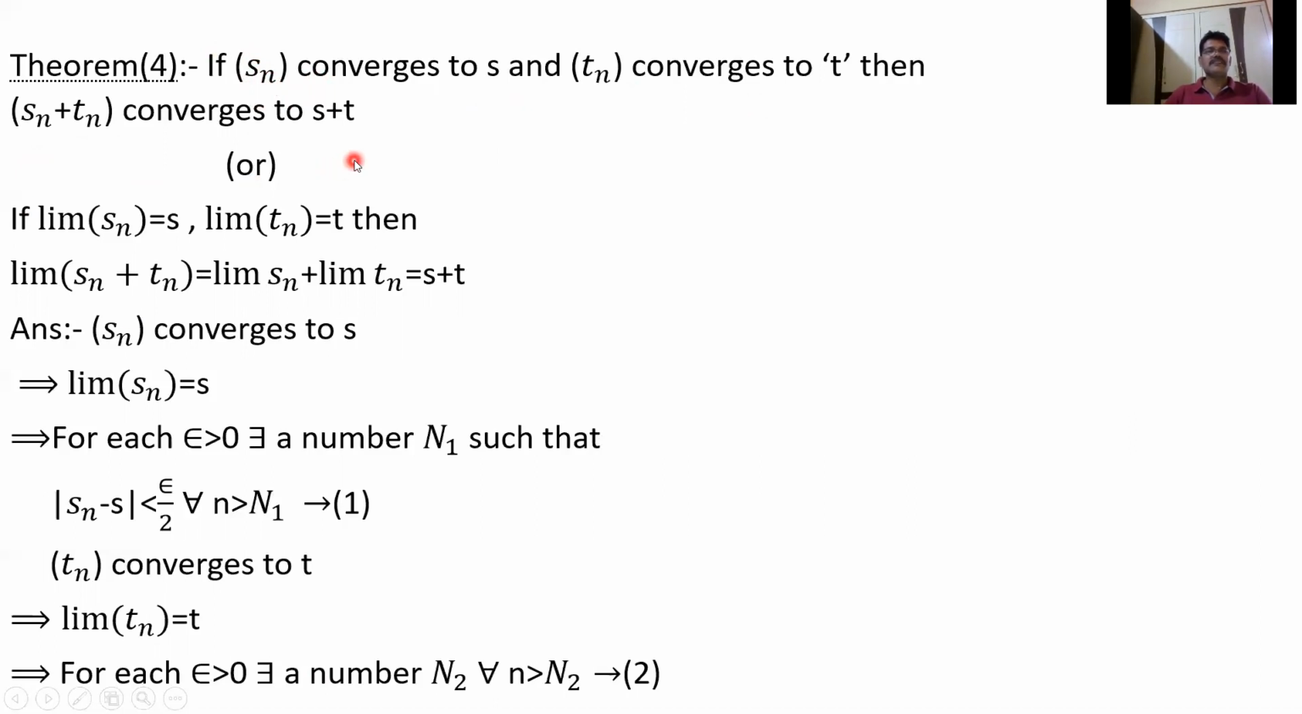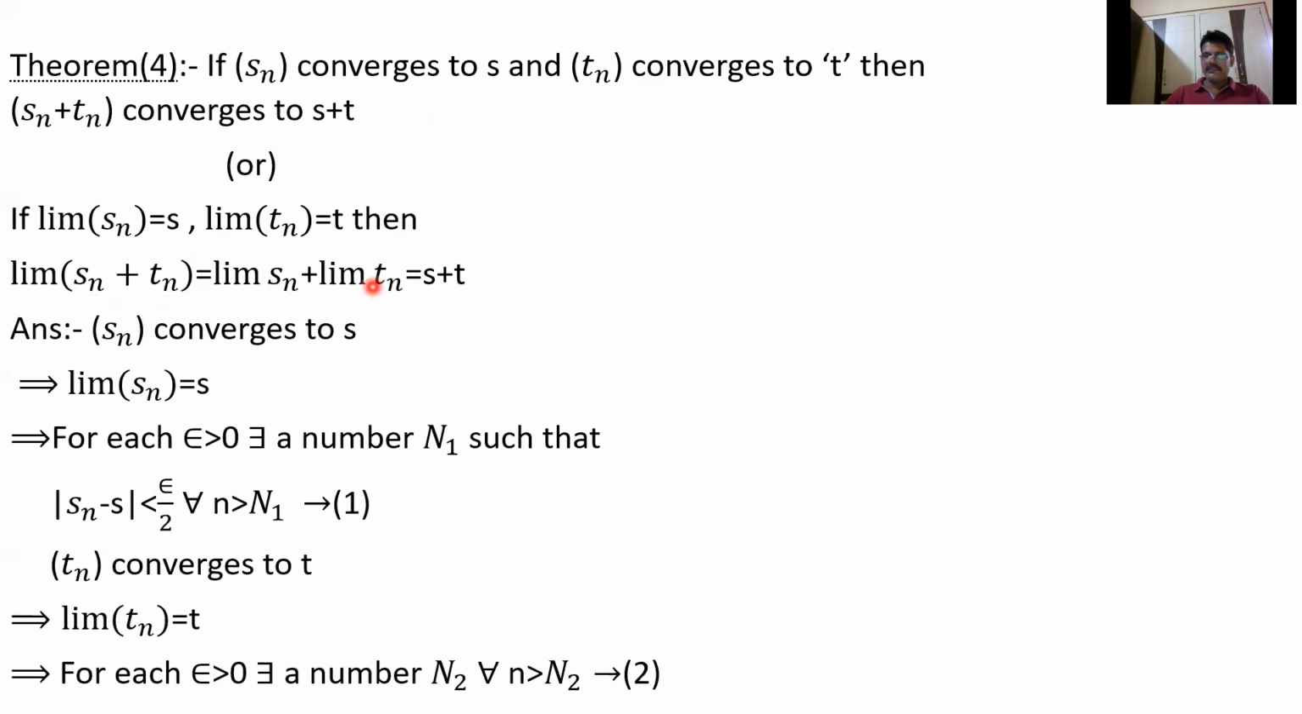In other words, what does it mean that sn converges to s? Limit sn equals s. What does it mean that tn converges to t? Limit tn equals t. So limit of sn plus tn equals limit sn plus limit tn, that equals s plus t. So finally, limit of sn plus tn is the same as limit sn plus limit tn.